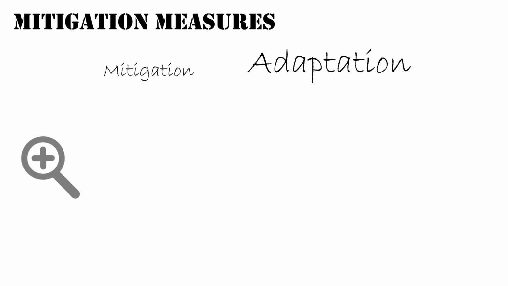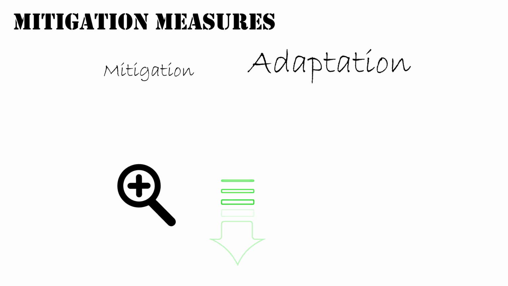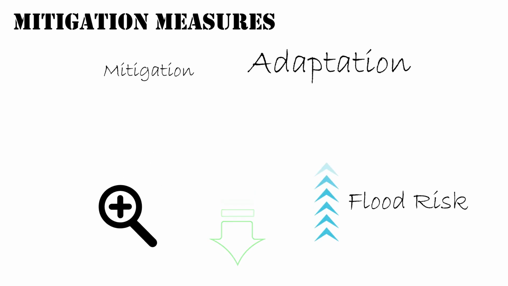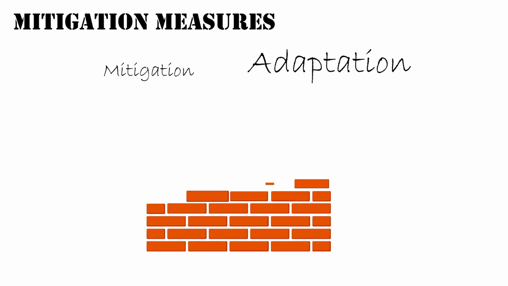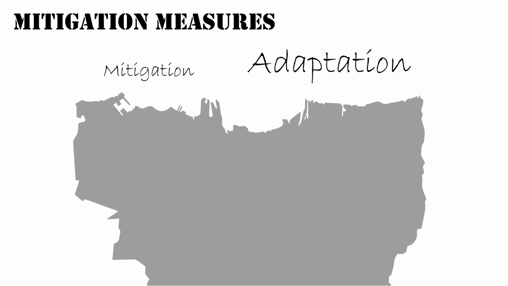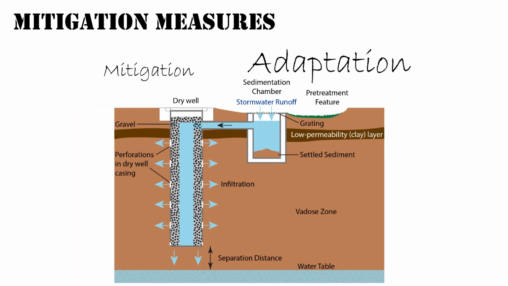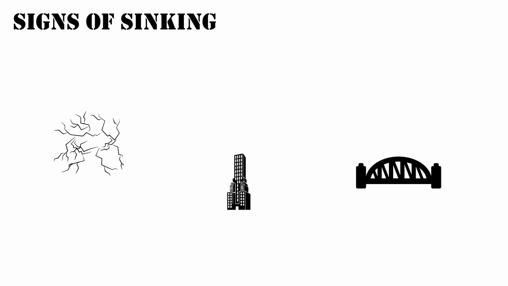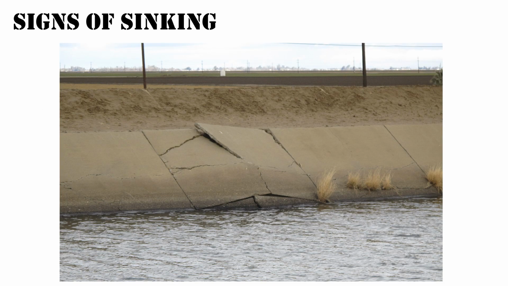Adaptation must focus on reducing the impact of subsidence. For increased flood risk as a result of subsidence, adaptation measures include the heightening of embankments and others. One of the current solutions to keep water out of the city is by building a dike around the city. Infiltration wells are needed to aid the soil to absorb rainwater. The main sign of a sinking city are the cracks which are visible in buildings and infrastructures. Here are some examples of cracks due to land subsidence.